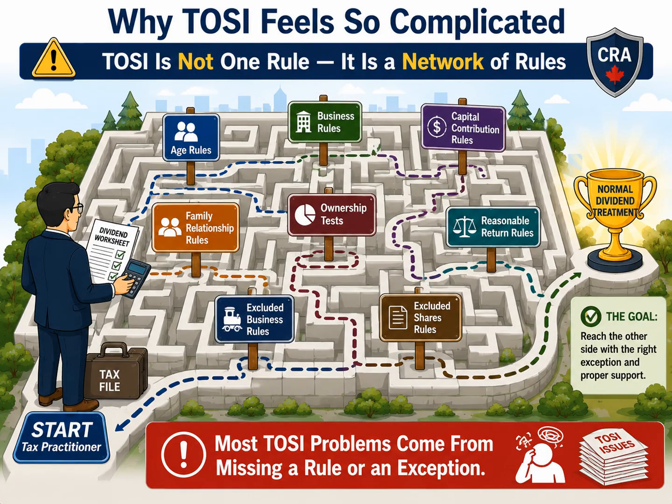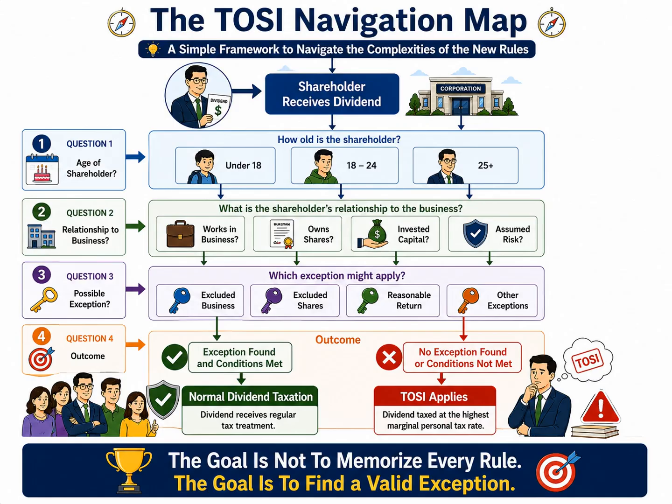The key takeaway from this slide is that TOSI feels complicated because multiple rules interact with one another. The challenge is not finding a single answer. The challenge is navigating through the maze and identifying the rule or exception that applies to the specific facts of the case. Once you accept that TOSI is a complex set of rules, the next step is learning how to navigate that complexity in a structured way.